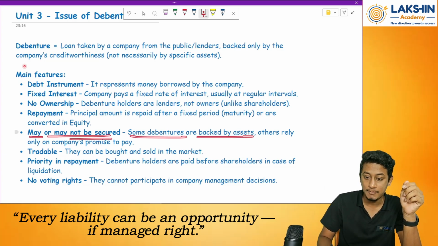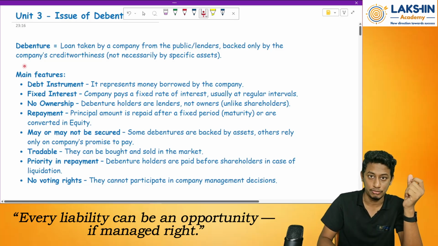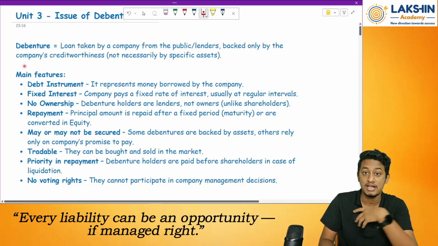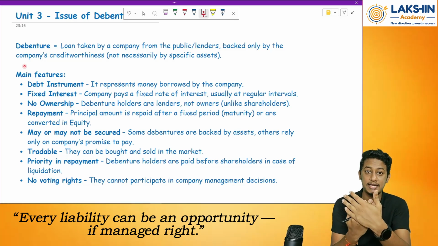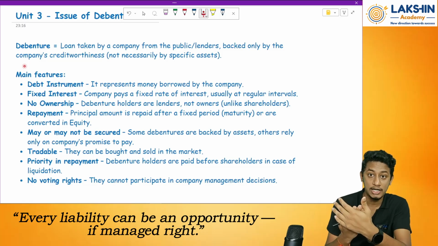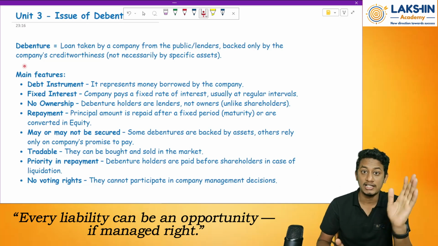May or may not be secured. Some debentures are backed by assets, others rely on the company's promise to pay. So what happens is, once the debentures are issued, some people might not have that much trust in the company. So what does the company do? They will back these debentures with some collateral. Now what do you mean by collateral? Let us say if the company defaults on the payment of these debentures, these people can come and sell off the asset which is kept as collateral.